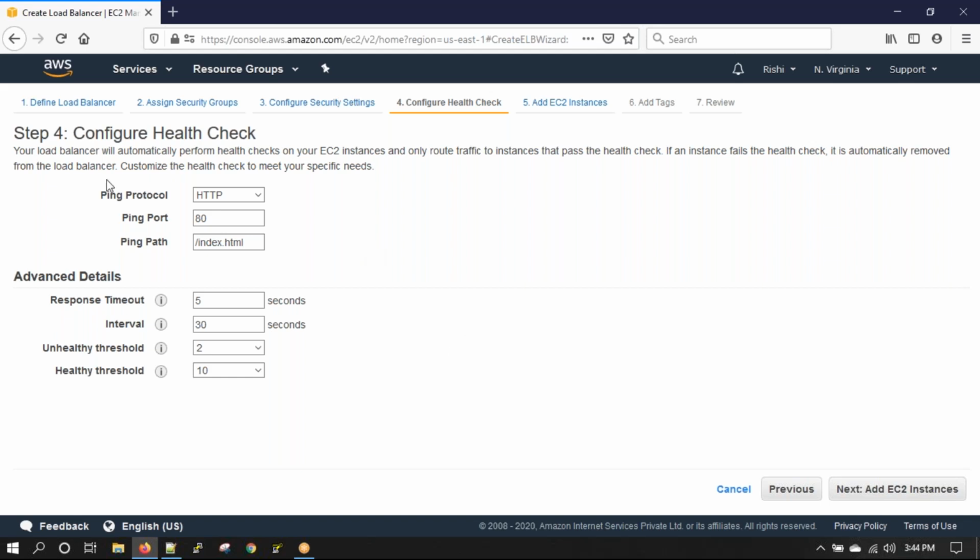Correct. Now, this part, what do you understand by the first 3 points? In this one, it will check the HTTP and port 80. Not only this one, but it will also check the file, which is index.html, and see whether this file resides in that EC2. And if both exist, then it will say it is healthy. And how will this reside on the EC2 instance?